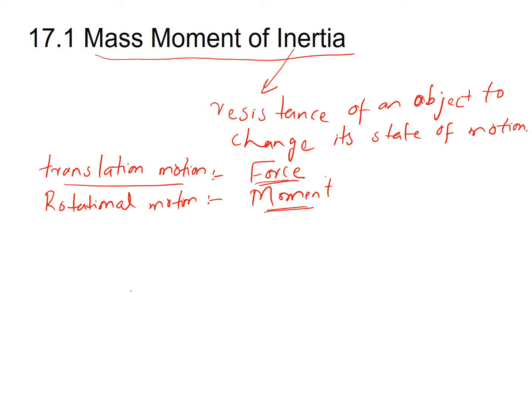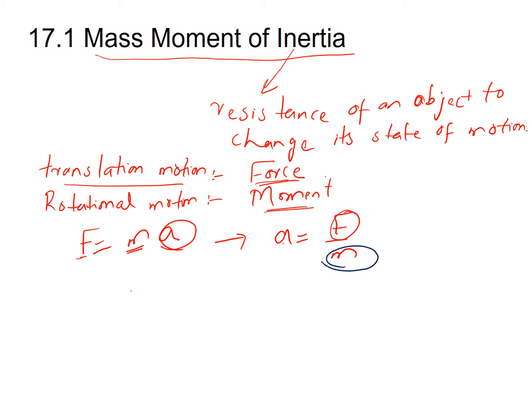So from Newton's second law of motion, F equals ma. Because of the force applied on the mass m, acceleration occurs. So we can write acceleration as a equals F over m. From this relation, acceleration is directly proportional to force, but inversely proportional to mass.